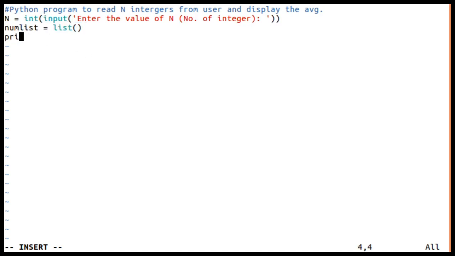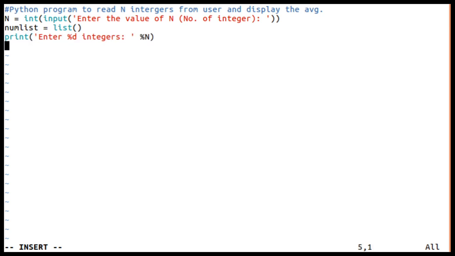Now I will tell the user to enter %d integers, with n as the value. In place of %d, the n value will be printed. Meaning if n is equal to 5, it says enter 5 integers. So the user has to enter 5 integers.